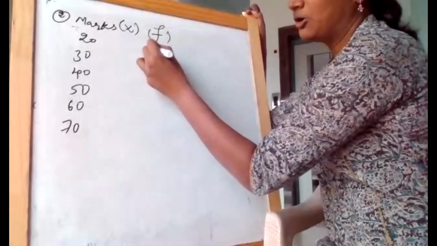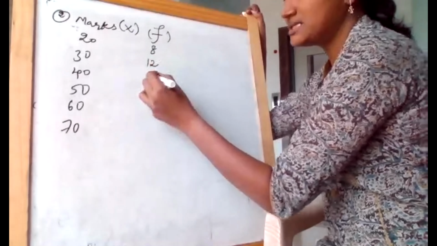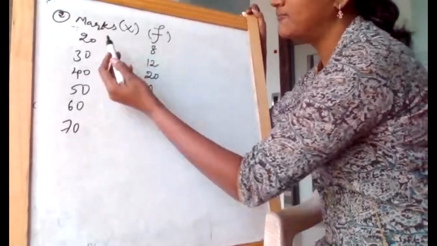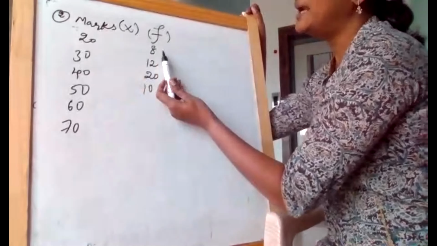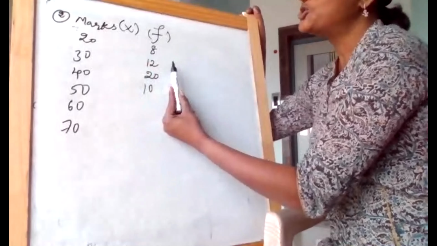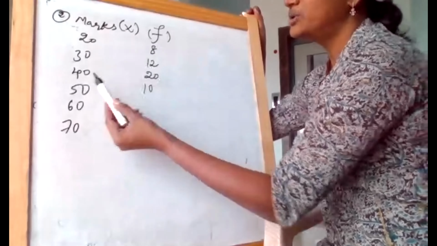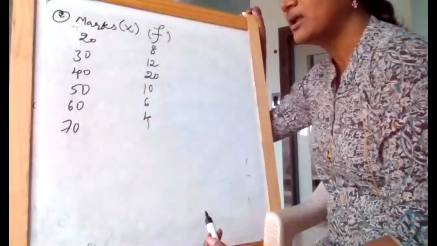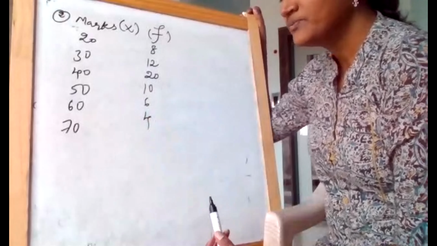So in what way do we call it frequency, girls? Frequency is nothing but the count. Like for the given problem, let us take an example. If marks 20 is gained by 8 students, 8 students got 20 marks, 12 students got 30 marks, 20 students got 40 marks. In that way, we can elaborate what frequency is and in what way it is related to count.